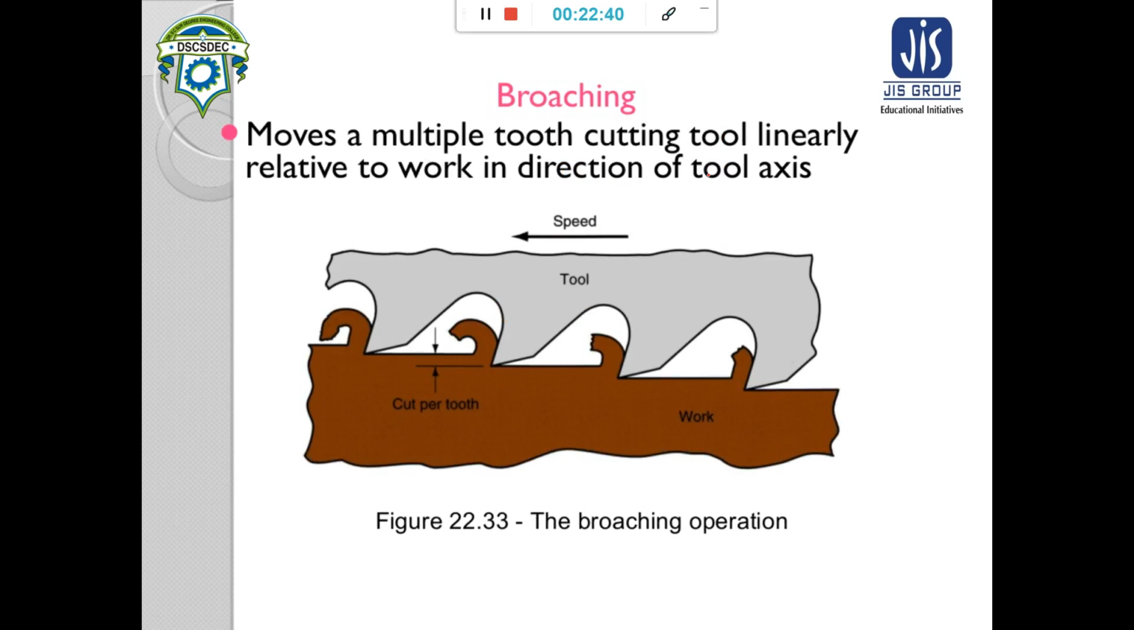There is another finishing operation that is known as broaching. Broaching is an operation in which a multiple tooth cutting tool is moved linearly relative to the workpiece in the direction of the tool axis. It is a completely finishing operation. A very small amount of material is removed, but surface finish is increased, and this is a typical broaching operation. The feed motion and the primary cutting motion are both given to the tool, and these are the depth of cut per tooth.